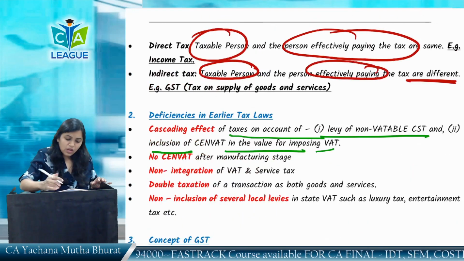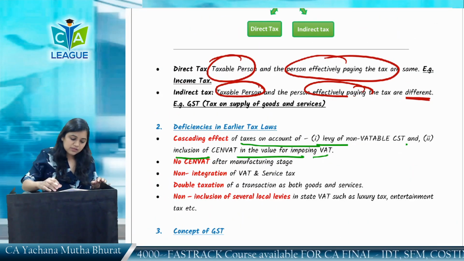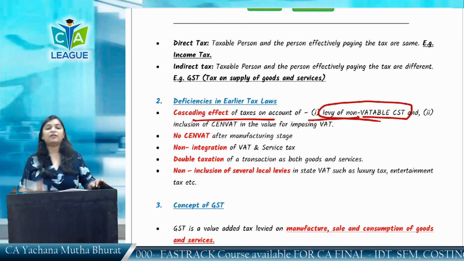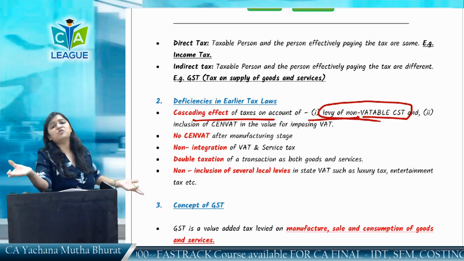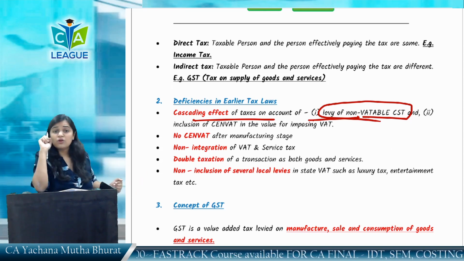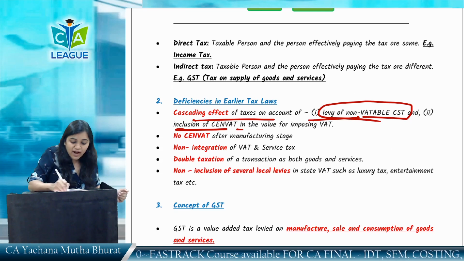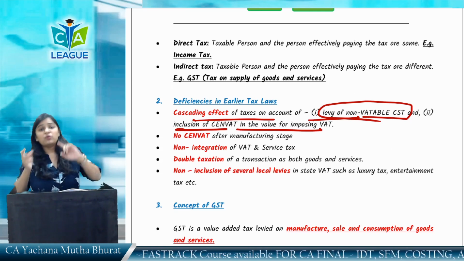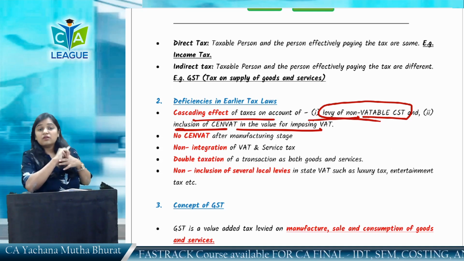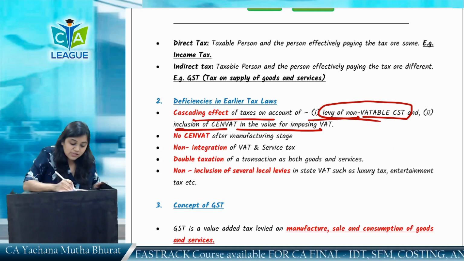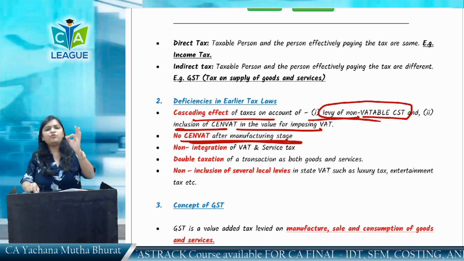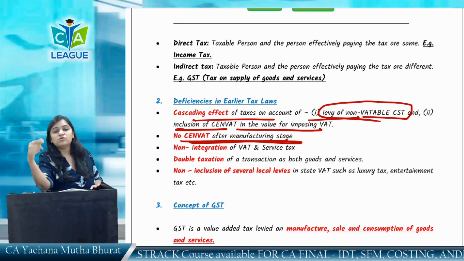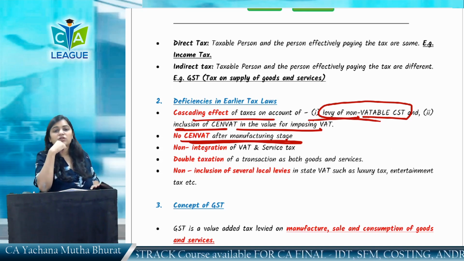I'll come to page number 1 and we'll discuss the cascading effect of taxes on account of levy of non-VATable CST. As I told you, the credit of CST was not available. Then inclusion of SENVAT in the value for imposing VAT, as we have seen. For levying VAT, you have to include the excise duty. Tax on tax. No SENVAT after the manufacturing stage. Only the manufacturer was liable to levy and pay excise duty.